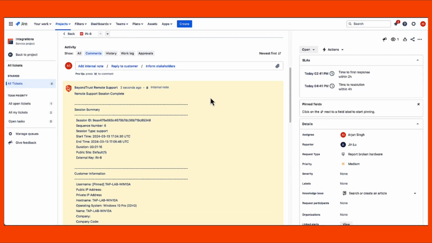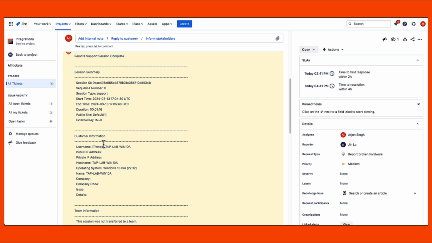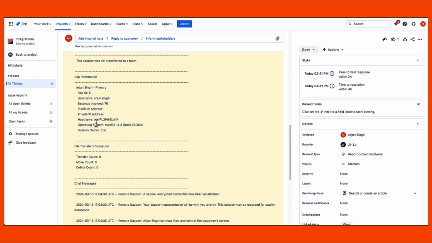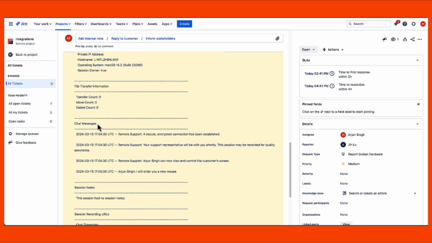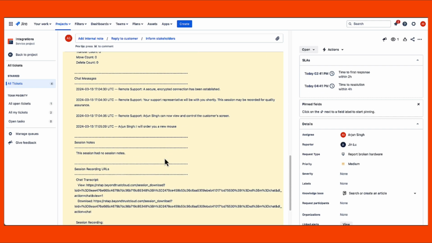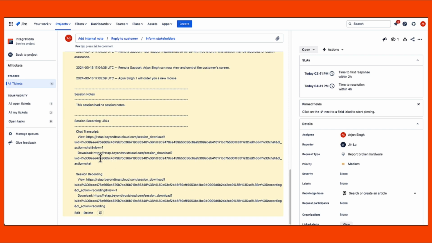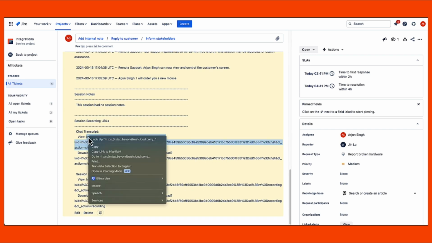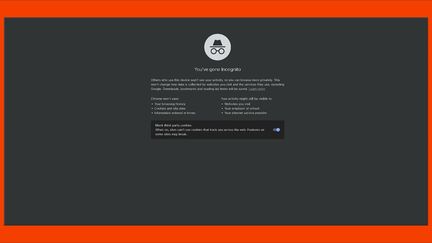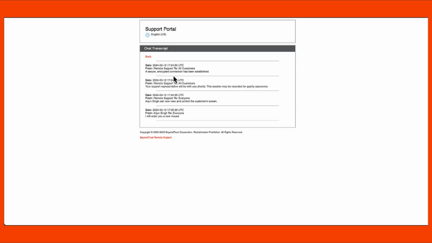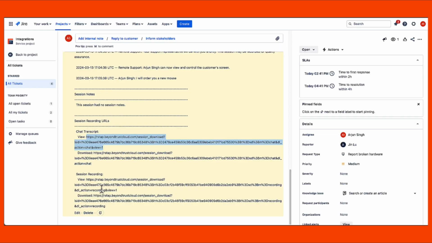After the remote support session ends, information such as summary, representative, chat session, recording link, and session notes are automatically updated within the incident. Chat history can be accessed directly by using the link provided in the notes. And the session recording can also be accessed directly by the link provided in the notes.